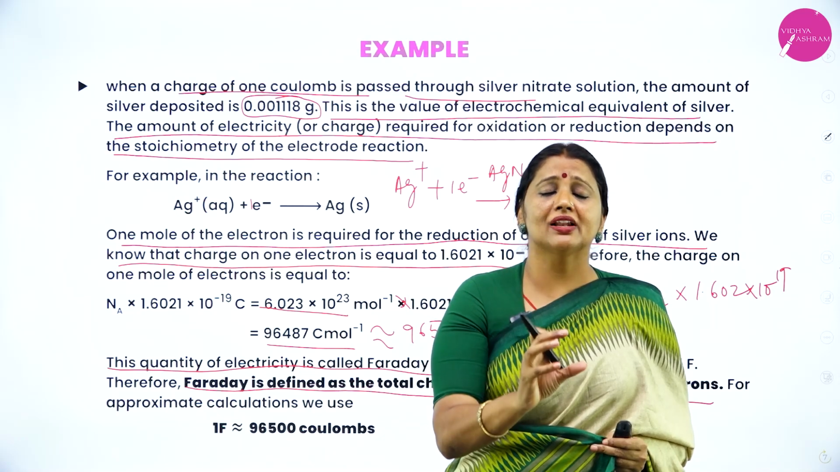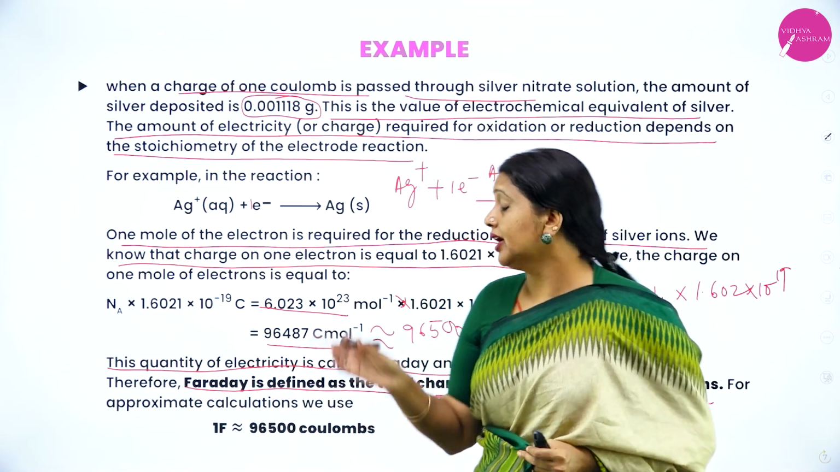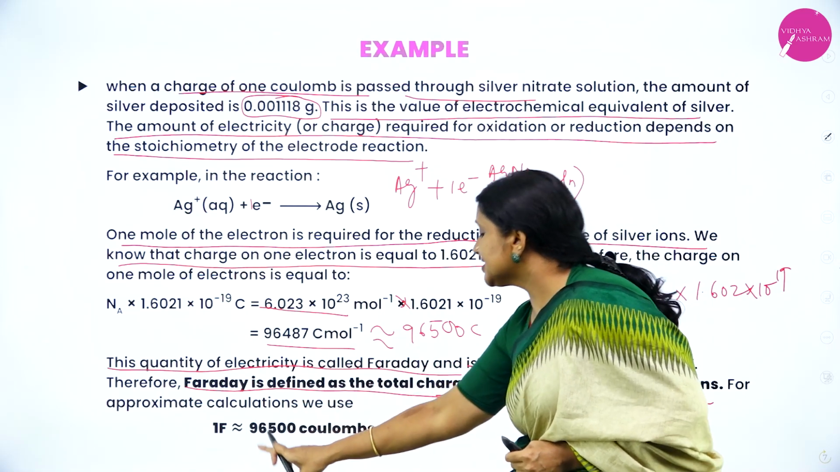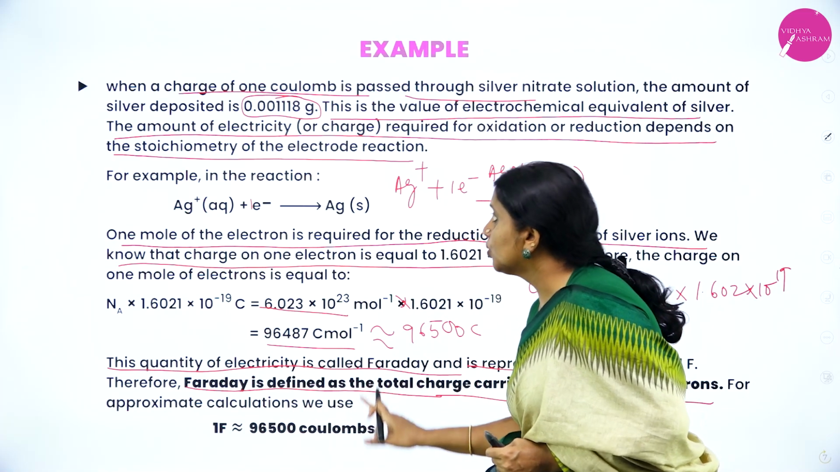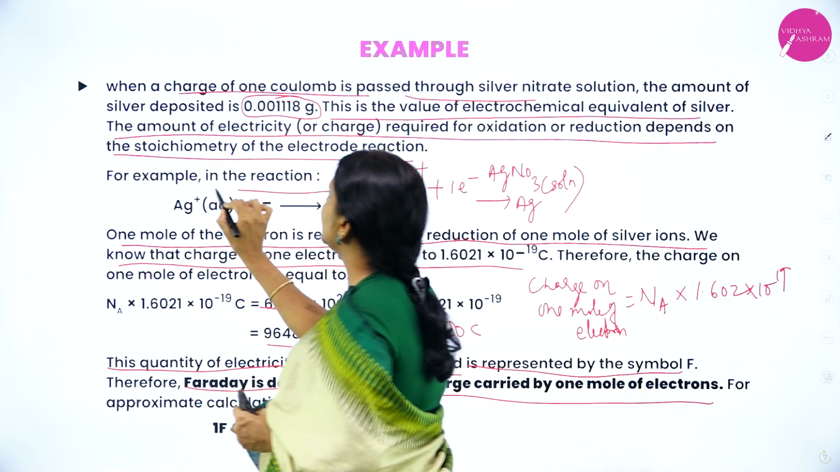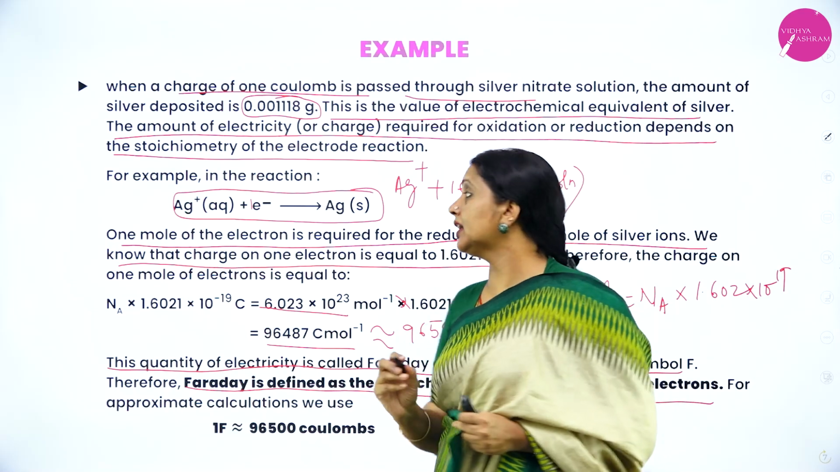So 1 mole of electrons carries some charge, and that charge is called what? Faraday. 1 Faraday is equal to 96,487 coulomb, which is approximately taken as 96,500 coulomb. So how many Faradays? It depends upon the stoichiometry of the electrode reaction.